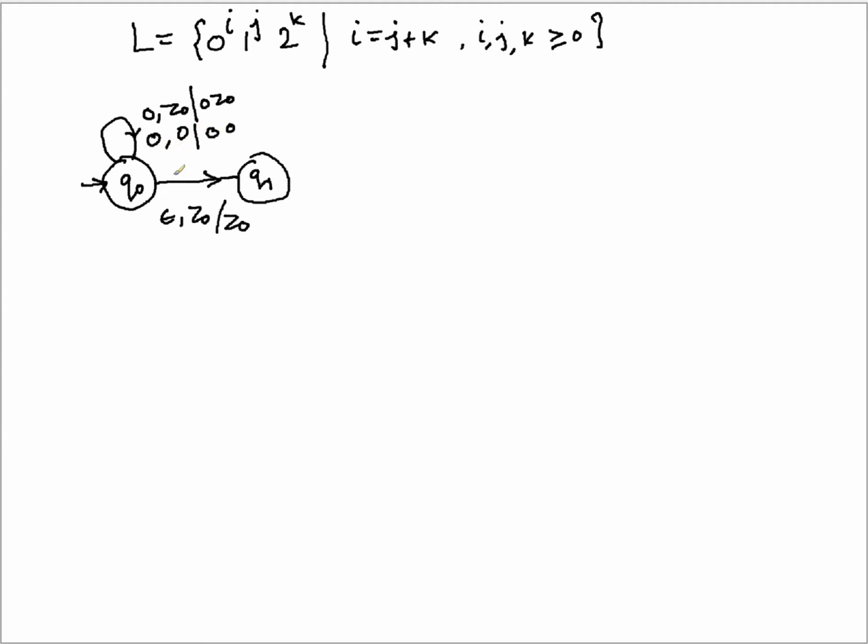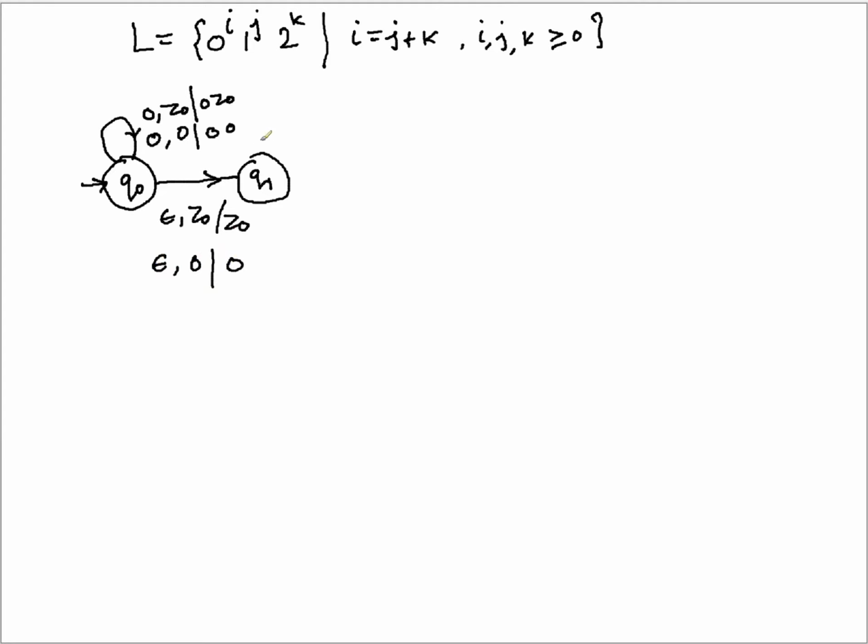Now once you have already consumed all the zeros from the input, that means everything you have put on the stack, then you have to transit for matching these zeros with the ones and twos, right? So for that, the same transition to q1 might be used. Without consuming anything, if it is z0 or 0, you are just transiting to the new state q1.